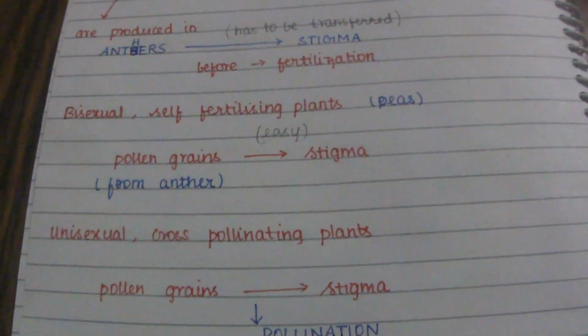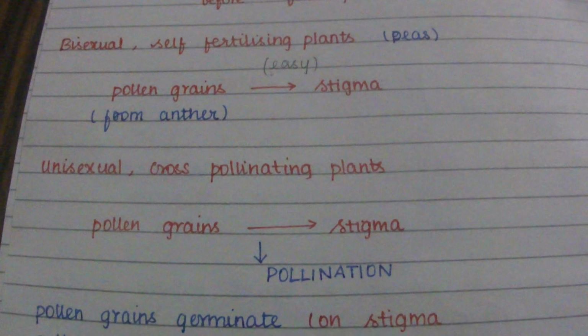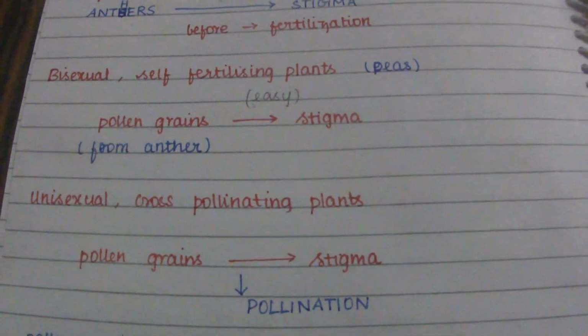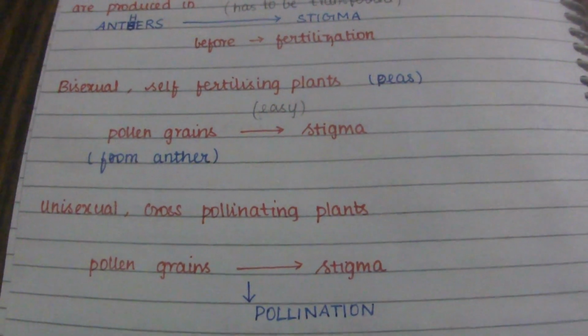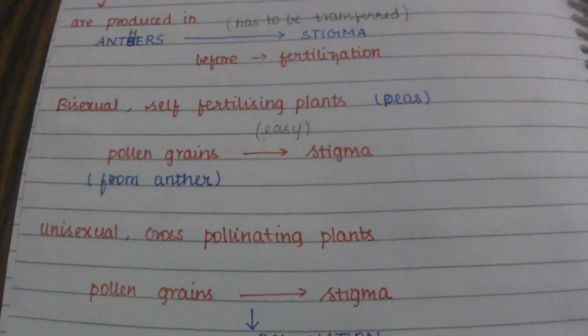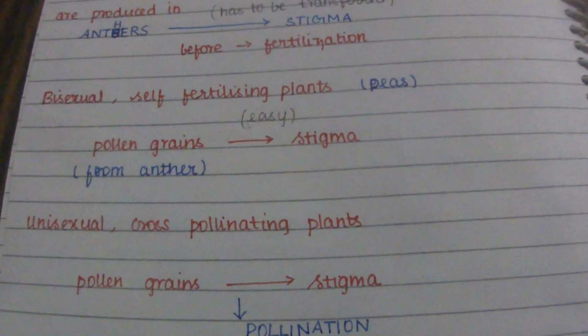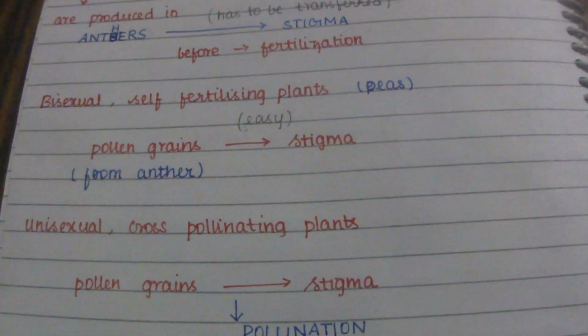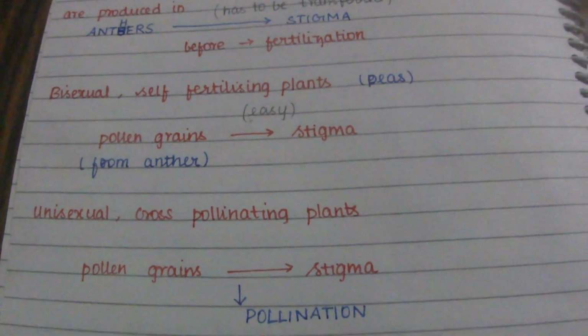But in unisexual or cross-pollinating plants, for the pollen grains to reach the stigma, a specialized event called pollination is required. The transfer of pollen grains can take place only when pollination occurs.